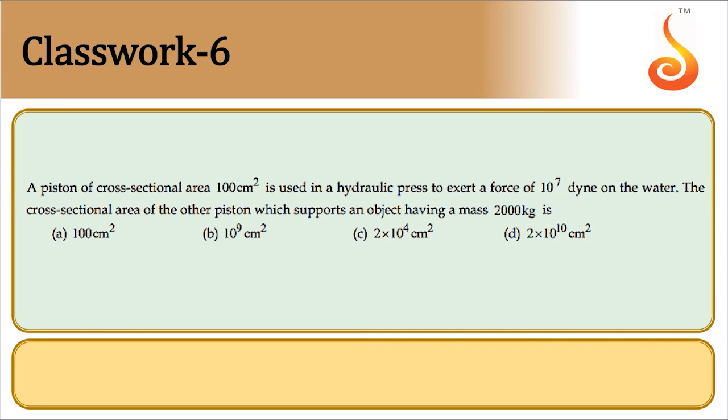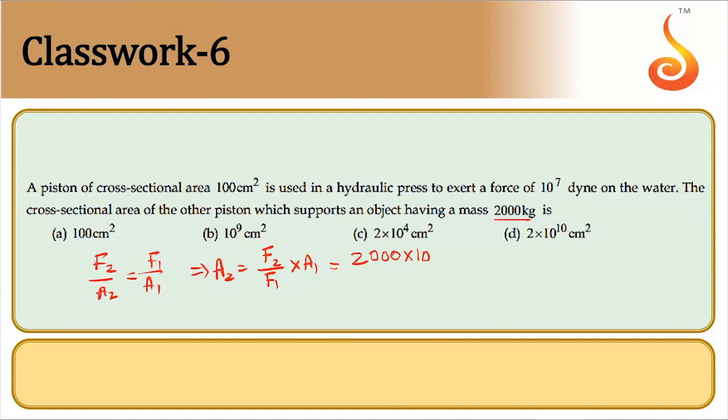Yes, simple one. So it's a hydraulic lift or hydraulic press, both will be one and the same. So F2 by A2 should be equal to F1 by A1, which implies A2 is F2 by F1 into A1. See, A2 should be greater than A1. Now, F2 is 2000 kg it is. So convert it to Newton. So it will be 2000 into 10 Newton.